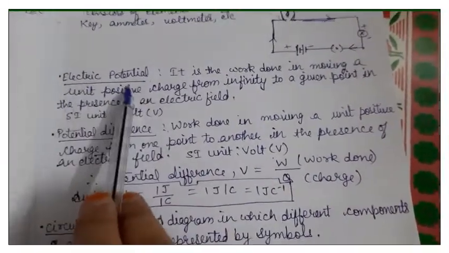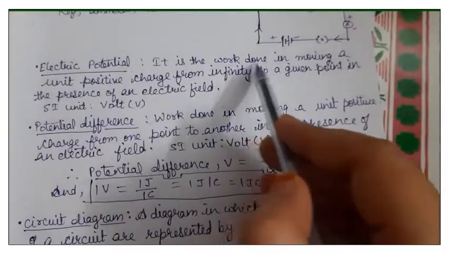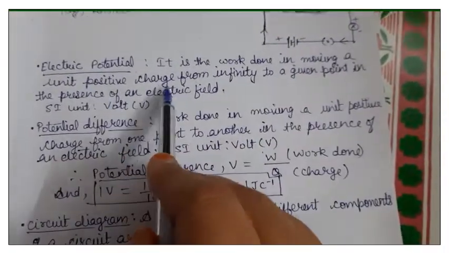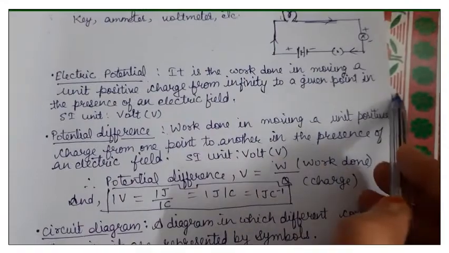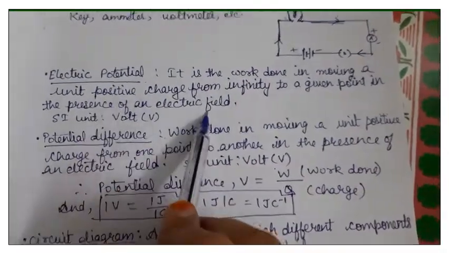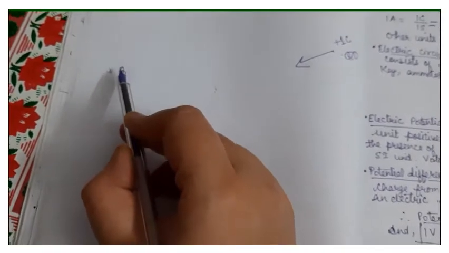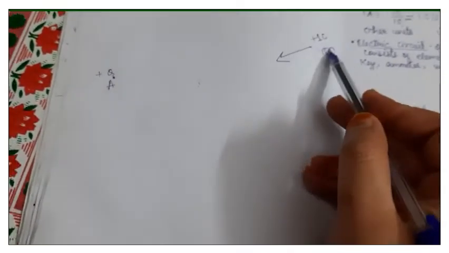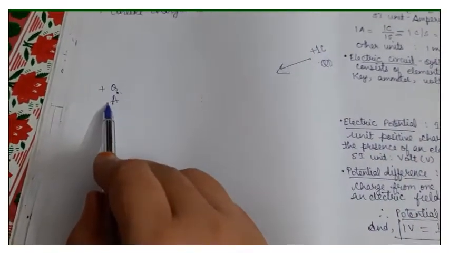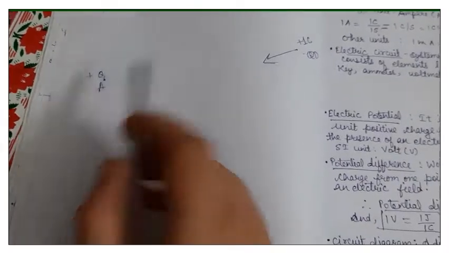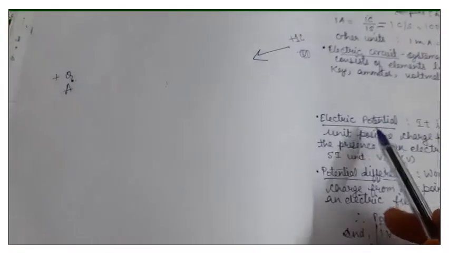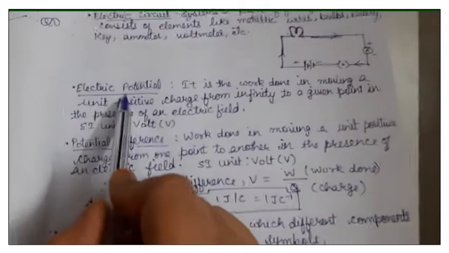So electric potential is nothing but the work done in moving a unit positive charge from infinity to a given point in the presence of an electric field. That means in the presence of the electric field of this charge Q, you move the unit positive charge from infinity to point A. The work you do is known as the electric potential.